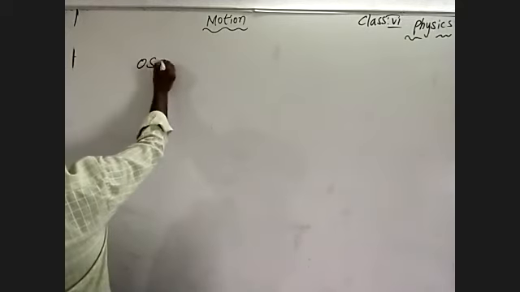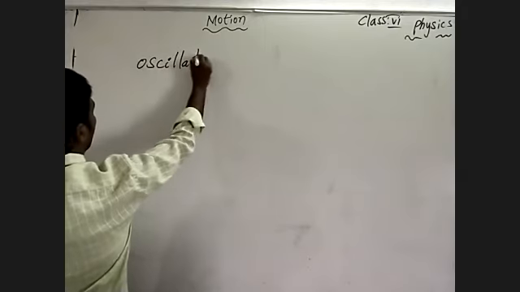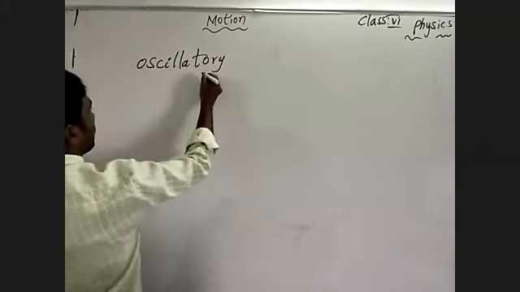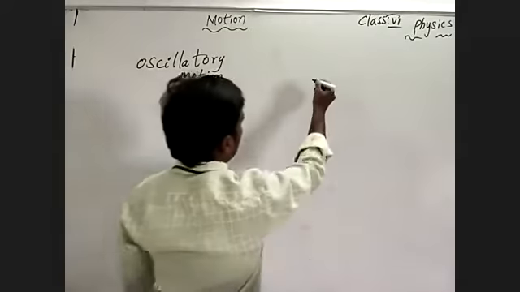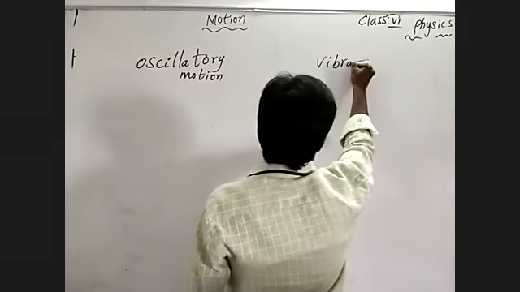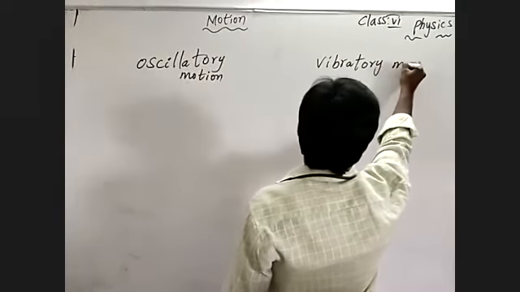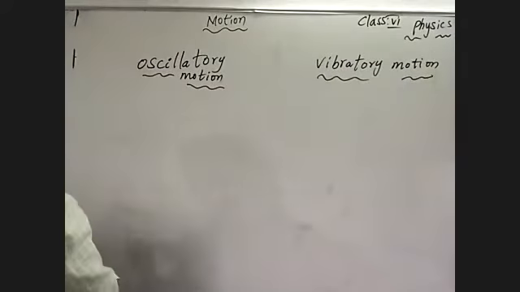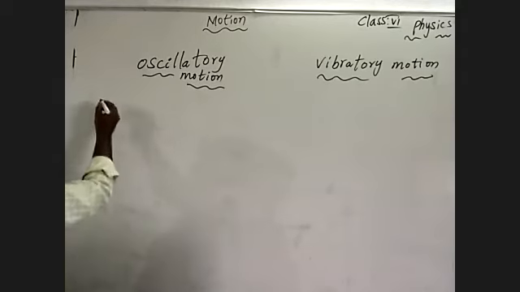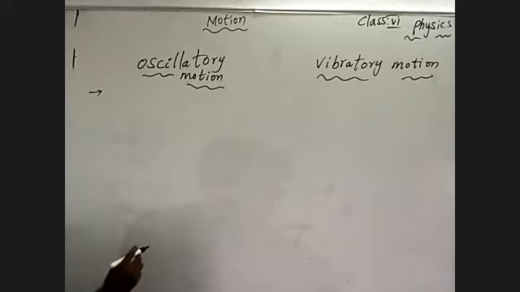Let's talk. This is oscillatory motion, and this is vibratory motion. What I'm saying to you, oscillatory motion, vibratory motion. What can we write for that? First we will go by definition. What is the definition of the oscillatory motion and vibratory motion?